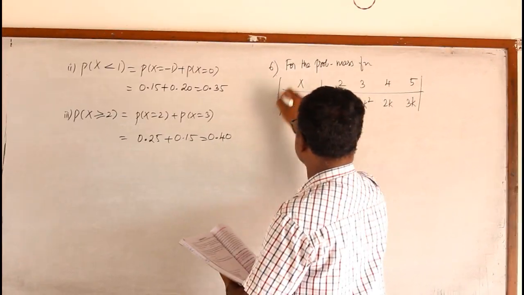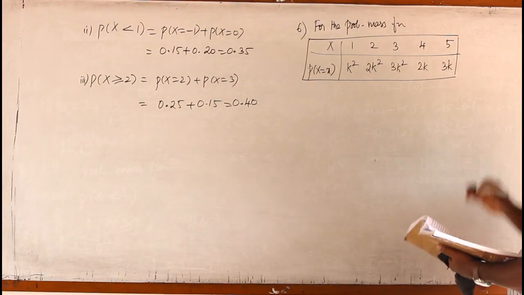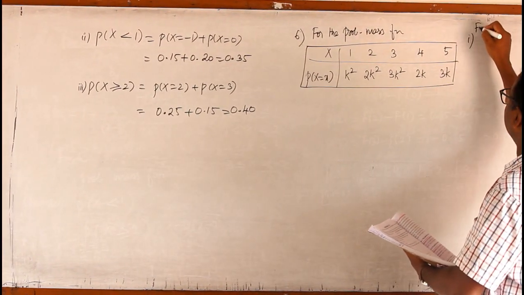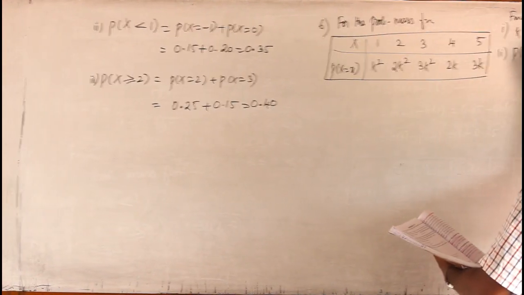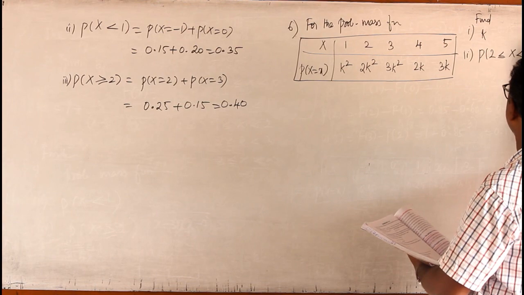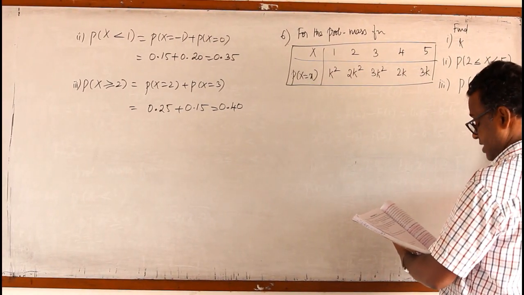So this is the probability distribution for a function. Now the questions are: first, find k. Second, P of 2 less than or equal to x less than 5. And third, P of x greater than 3.